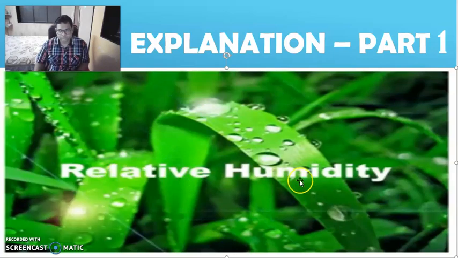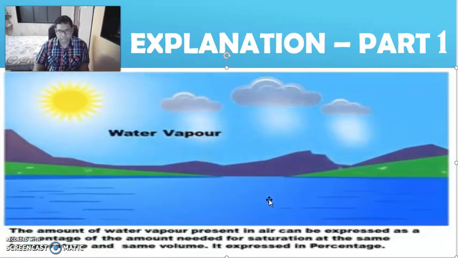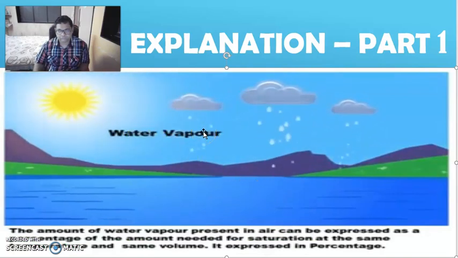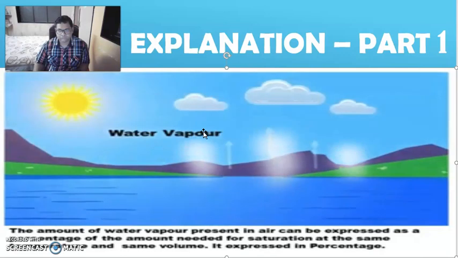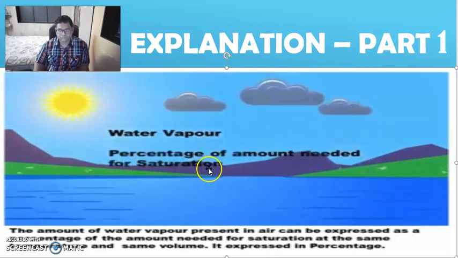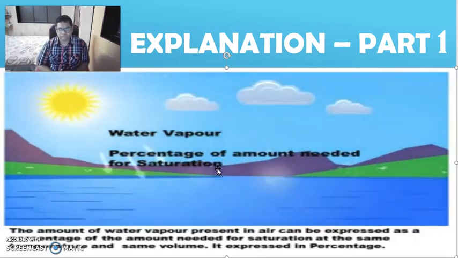Relative humidity. Relative humidity means the amount of water vapor present in the air expressed as a percentage of the amount needed for saturation at the same temperature and same volume. It is expressed in percentage.